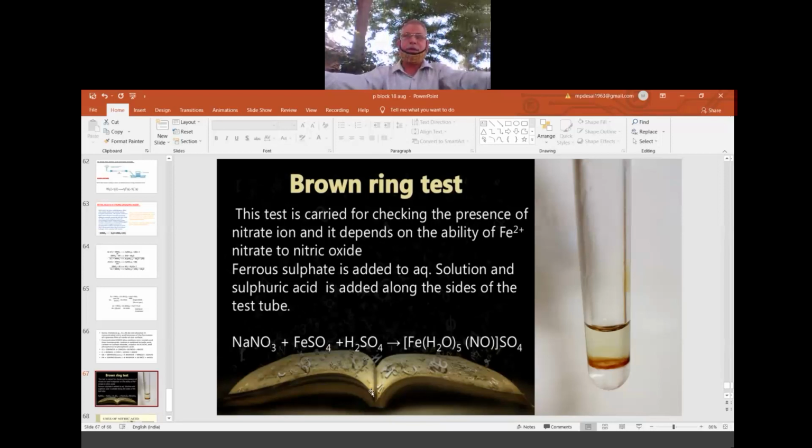So in the 11th class and in the 12th class, in the qualitative analysis, that is the salt analysis, you are given one simple salt. Then you have to tell the name of the salt. You will not tell the name simply; you will give the salt. And we will give the chart. By referring to the chart, there are some properties written. So you carry out some tests. To which property it is giving a positive or confirmative test, then we will come to the conclusion that this salt is either chloride or bromide or nitrate or sulfate, like that. So which sulfate, whether it is sodium sulfate or potassium sulfate.